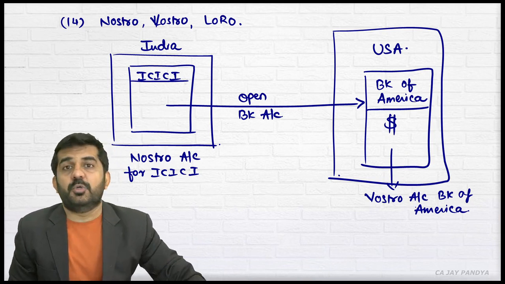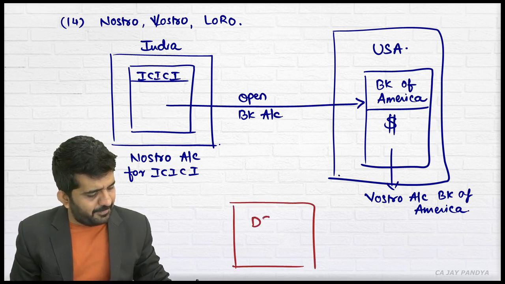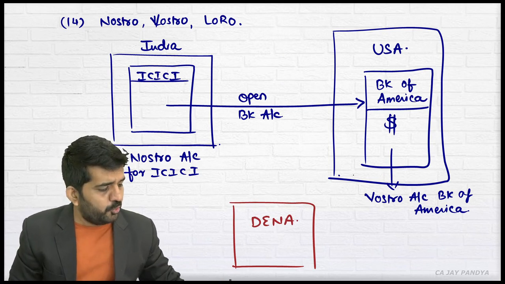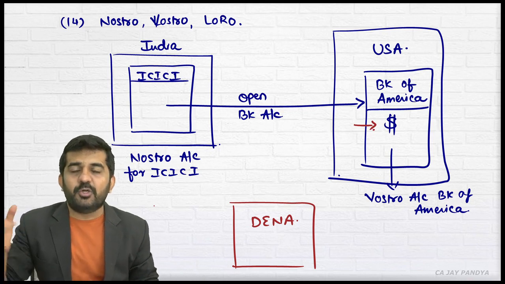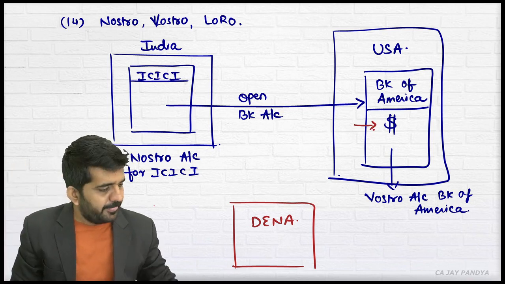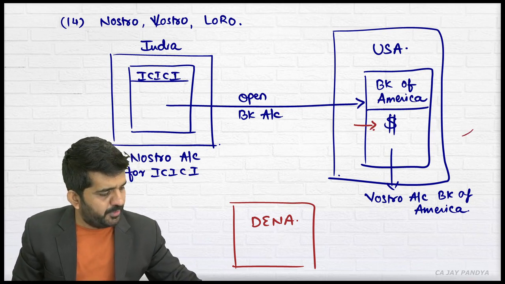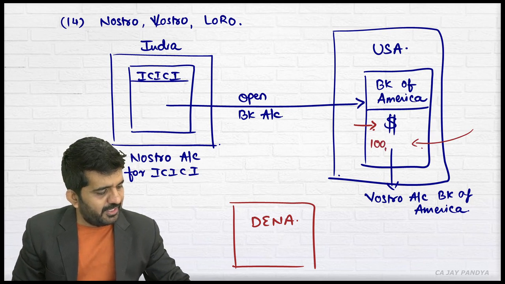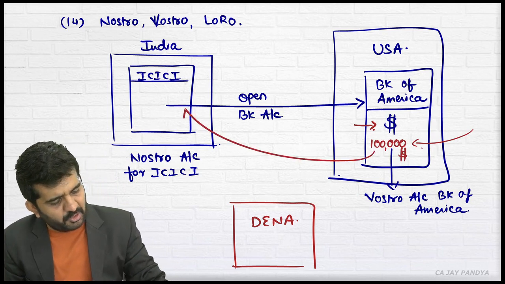If this situation is to be used by some other bank in India, say Dena Bank. Dena Bank wants to use this account of ICICI Bank to receive say $1 lakh. Then Dena Bank will guide its customer that you deposit $1 lakh into this account. This account is of ICICI Bank, so this money will come over here.